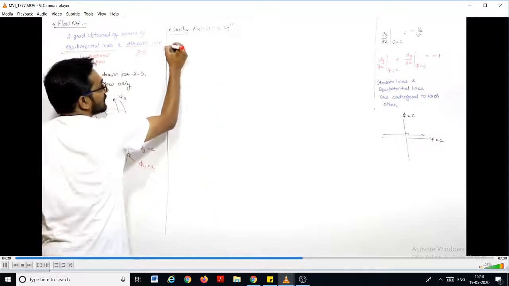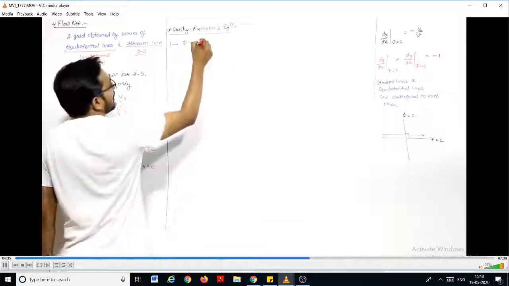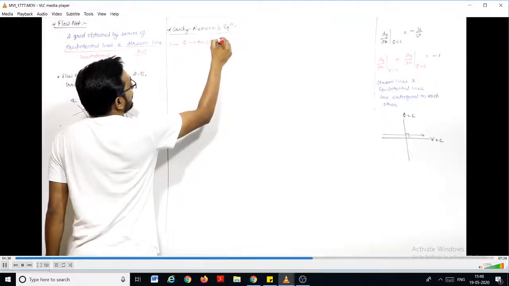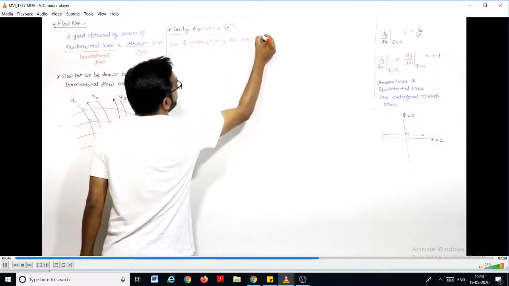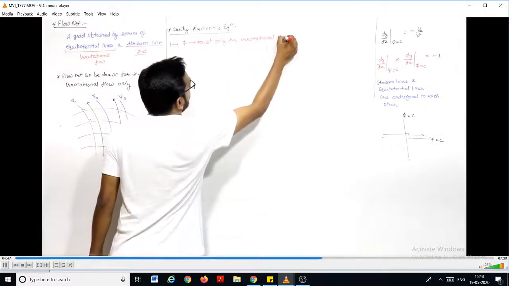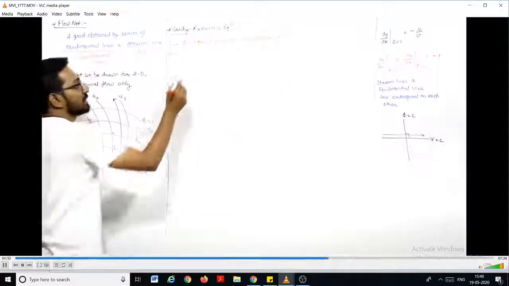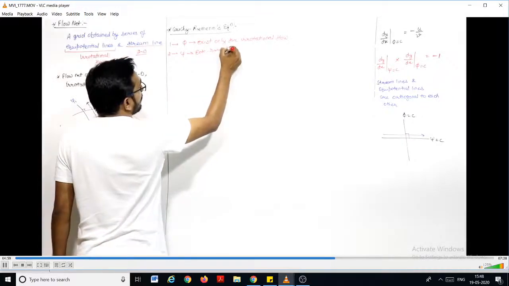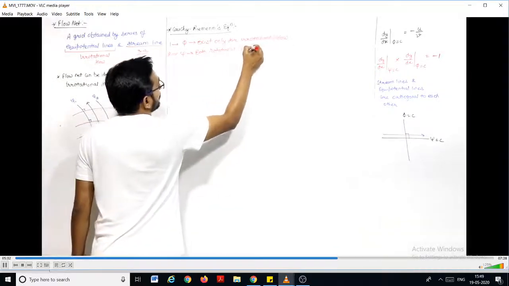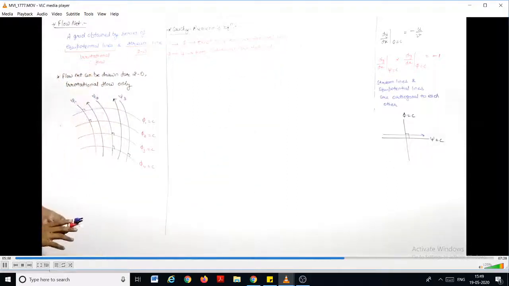So first, if I talk about phi, it exists only for irrotational flow. Second, the stream function exists for both rotational and irrotational flow. If it satisfies the Laplace equation, then it is irrotational, otherwise rotational, right?